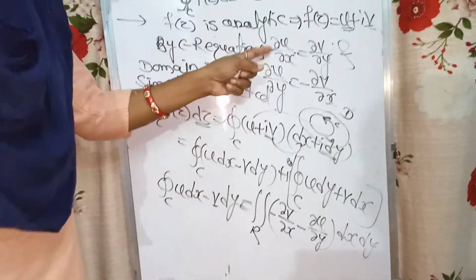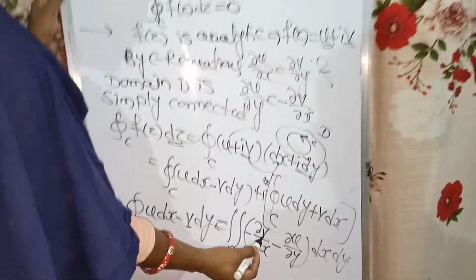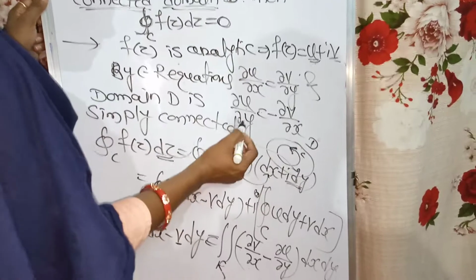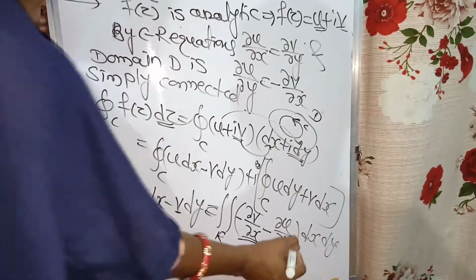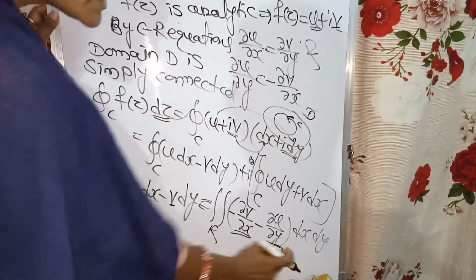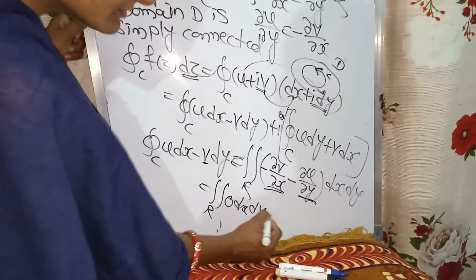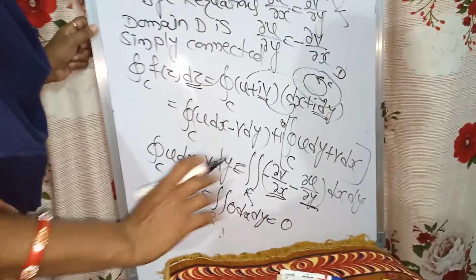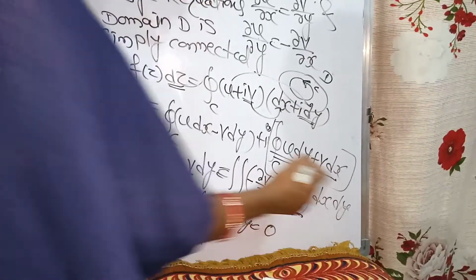But we know one thing, that f of z is analytic. So as f of z is analytic, observe the value minus dou v by dou x. Minus dou v by dou x is nothing but dou u by dou y. Both values are the same. As both values are the same, the subtraction will obviously be 0. Hence, the total integral will be 0. In the same manner, I will find out the imaginary part.